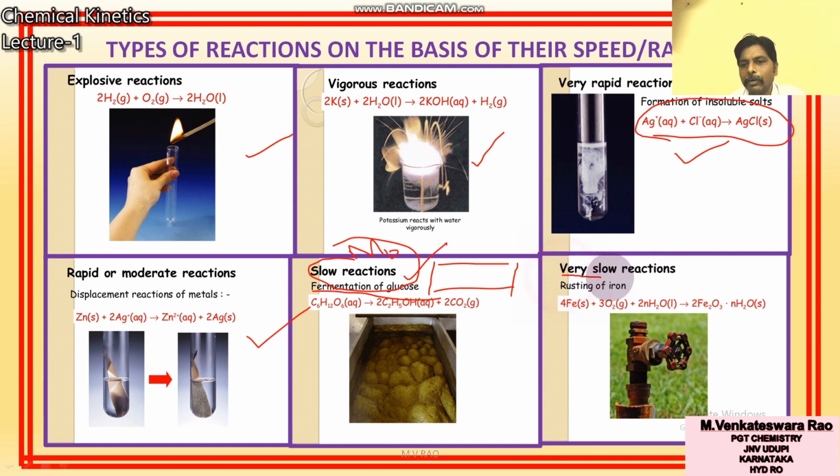Third, very slow: rusting of iron is a very slow reaction. You cannot measure the rate of this reaction in this chapter. So here are 6 examples, and of these, the middle ones are examples of moderate reactions.